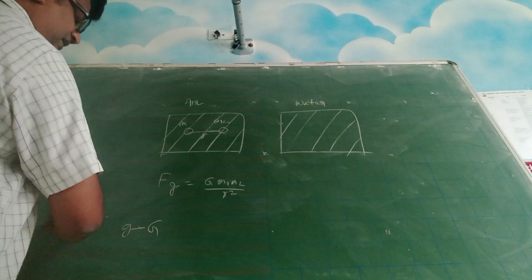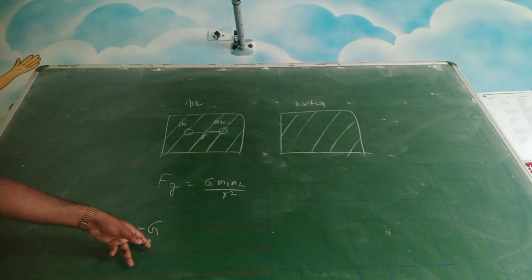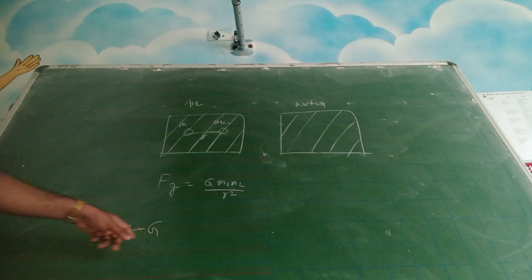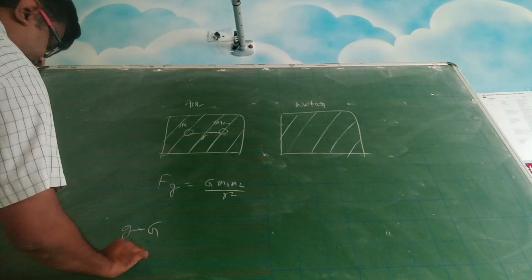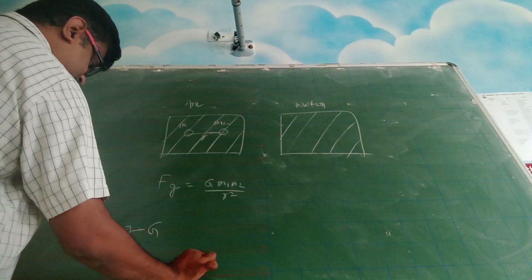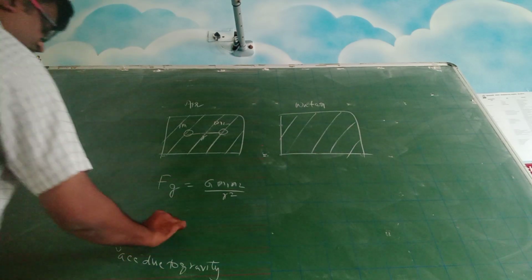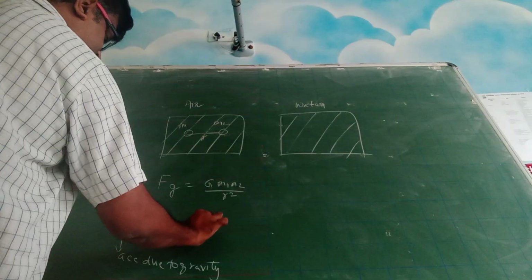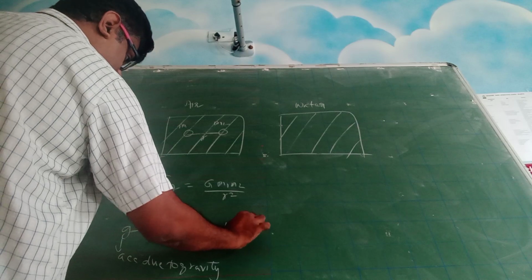See students, many times you will be coming across this small g and capital G. They are totally different. Capital G is universal gravitational constant. Small g is acceleration due to gravity. Okay, don't get confused here. We will see how we have got this.